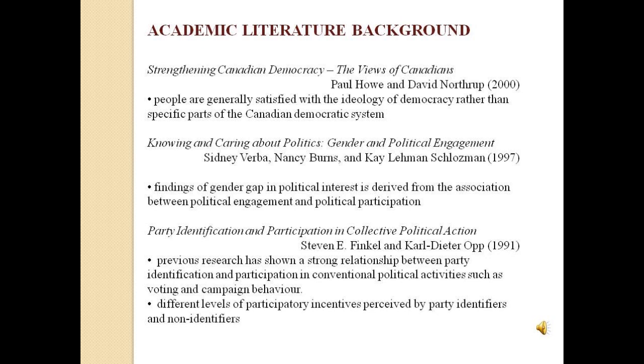Also, there were findings of a gender gap in political interest, which is derived from the association between political engagement and political participation. Previous research has shown a strong relationship between party identification and participation in conventional political activities such as voting and campaign behavior. Also, there were different levels of participatory incentives perceived by party identifiers and non-party identifiers.